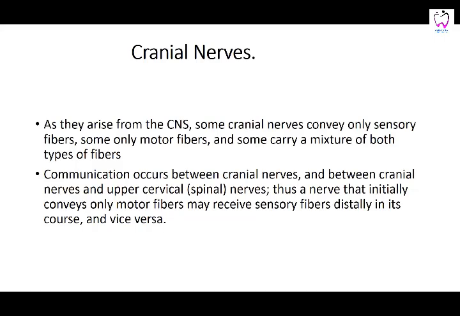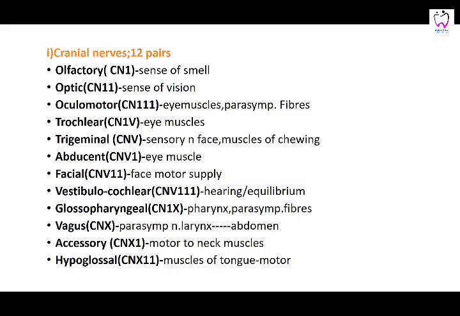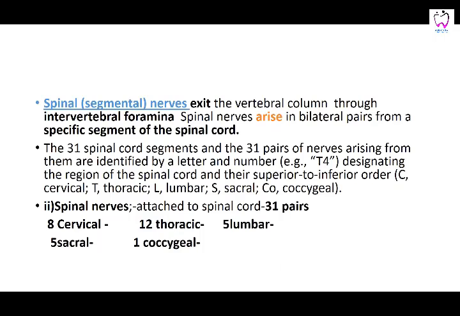Cranial nerves from the central nervous system: some convey only sensory fibers, some motor, and some both types of fibers. There is communication between cranial nerves and between cranial nerves and the upper spinal nerves. Thus, a nerve that initially conveys motor fibers only may receive sensory fibers, so it is a mixed type of fibers. There are 12 cranial nerves, each having its own functions.